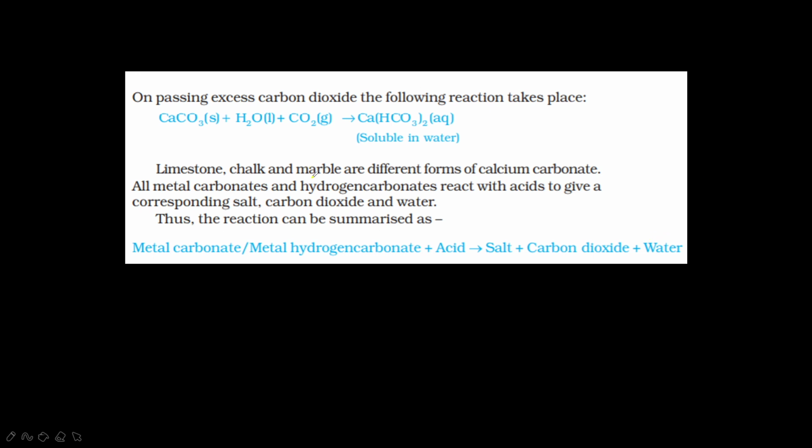Limestone, chalk, and marble are different forms of calcium carbonate. All metal carbonates and hydrogen carbonates react with acids to give the corresponding salt, carbon dioxide, and water.